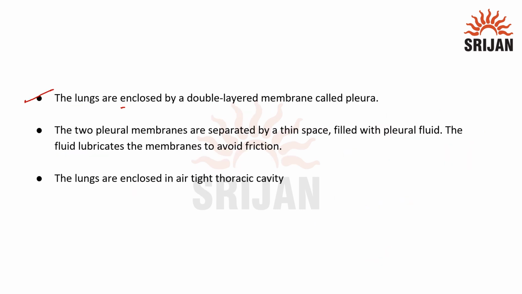The lungs are enclosed by double layered membrane called pleura or pleural membrane. The two pleural membranes are separated by a thin space filled with pleural fluid. The fluid lubricates the membranes to avoid friction. The lungs are enclosed in airtight thoracic cavity.